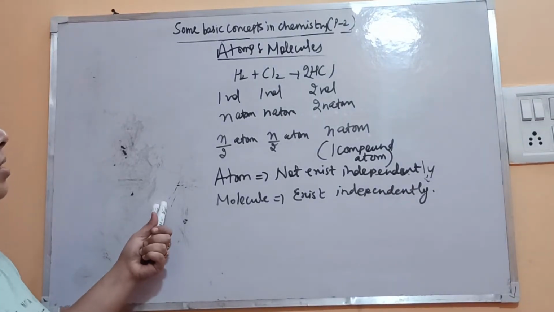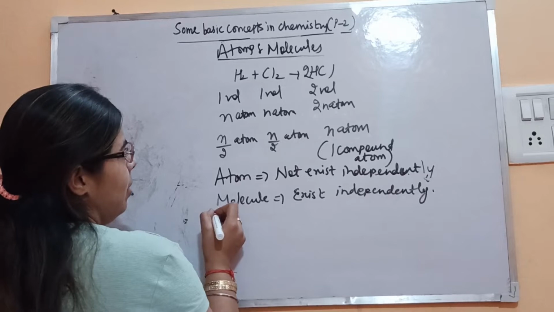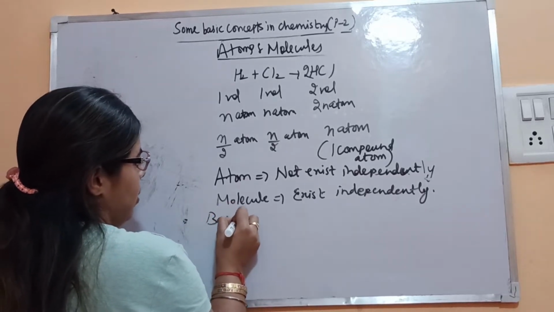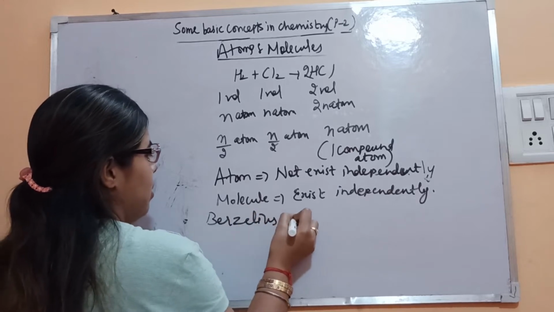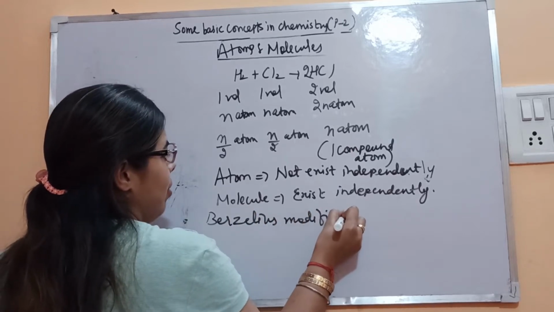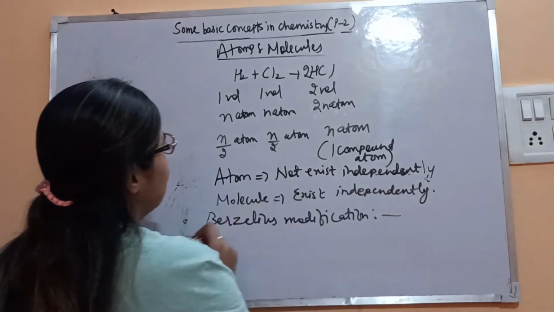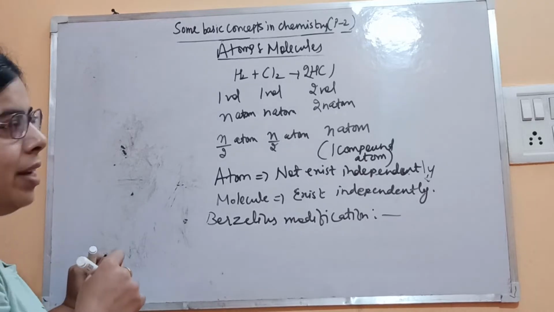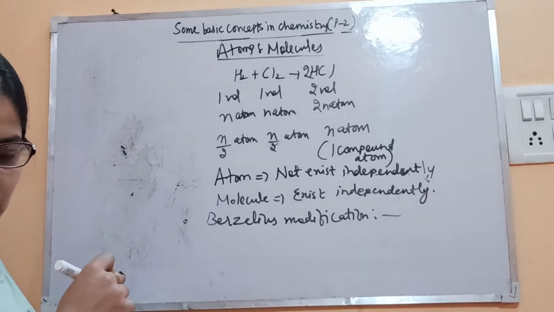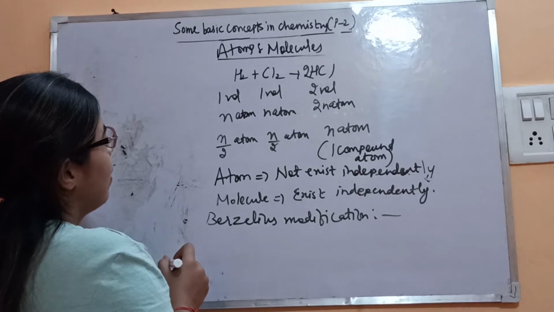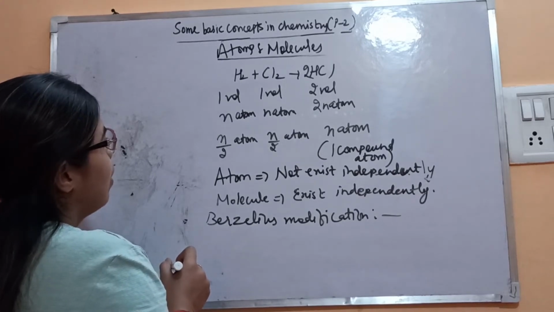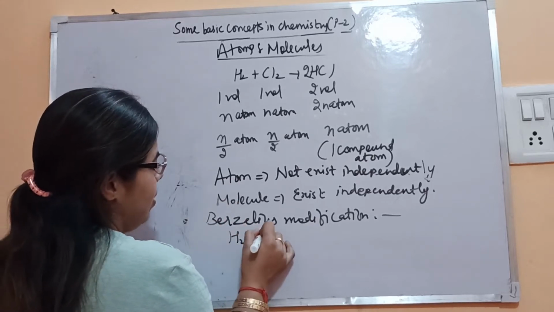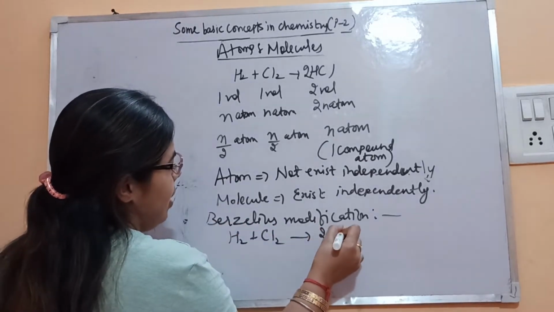Fine. So after this, it has been modified by the scientist Berzelius. Berzelius's modification to Avogadro's hypothesis: now instead of atom, he has considered molecule, that is N molecules. So H2 plus Cl2 gives you 2HCl.